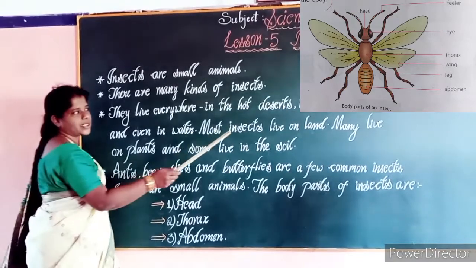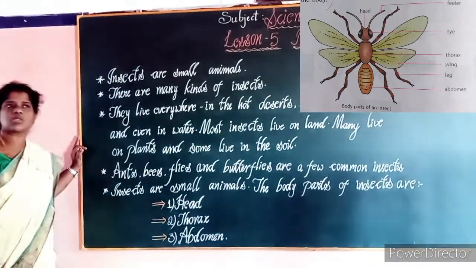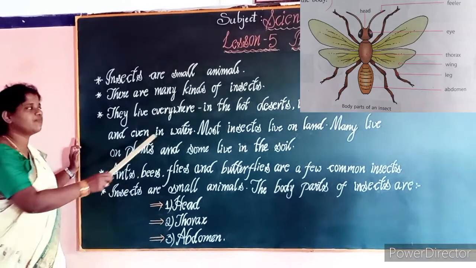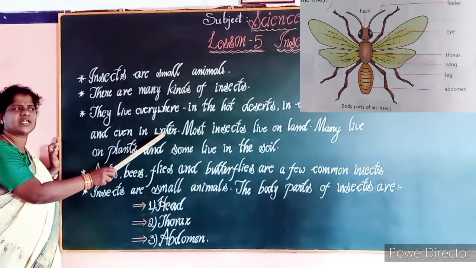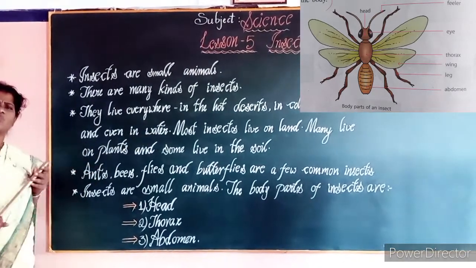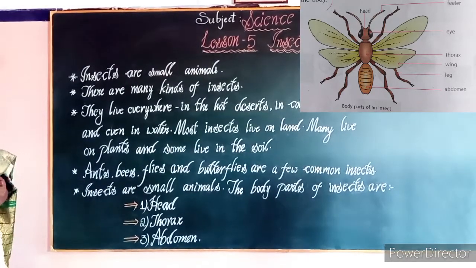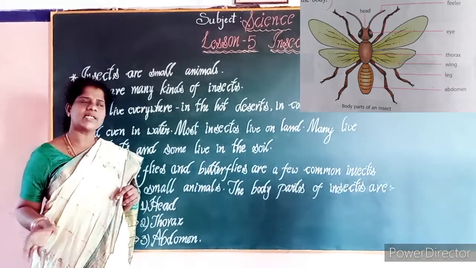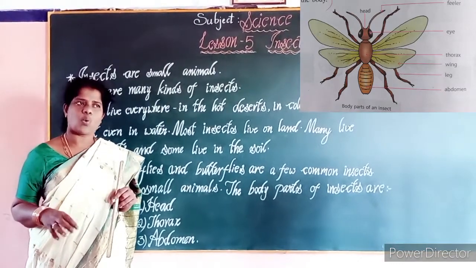In the cold mountains also we can see some kind of insects, and even in water, most probably we can see so many insects on the water.